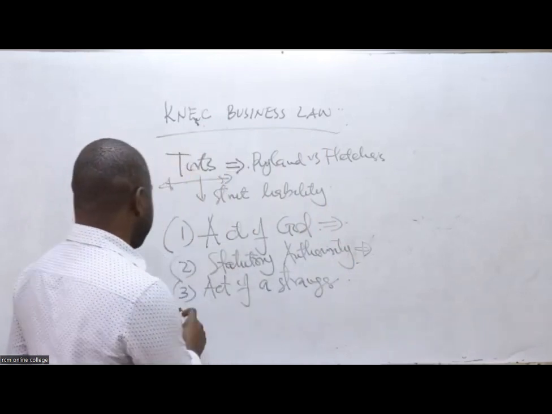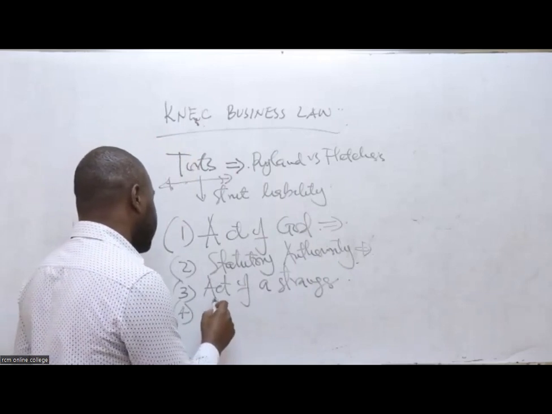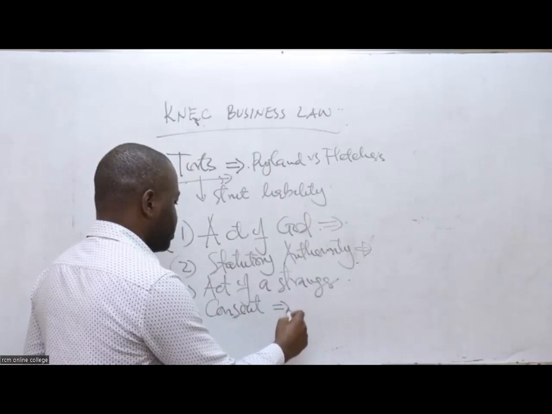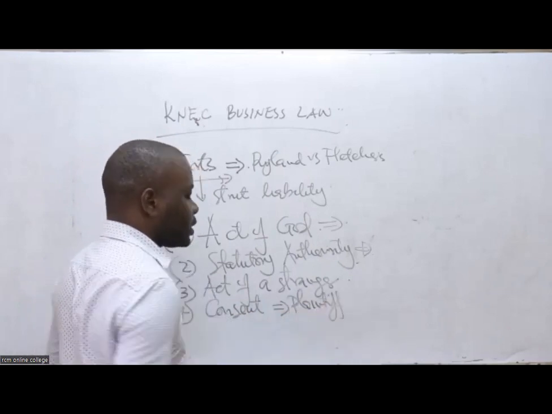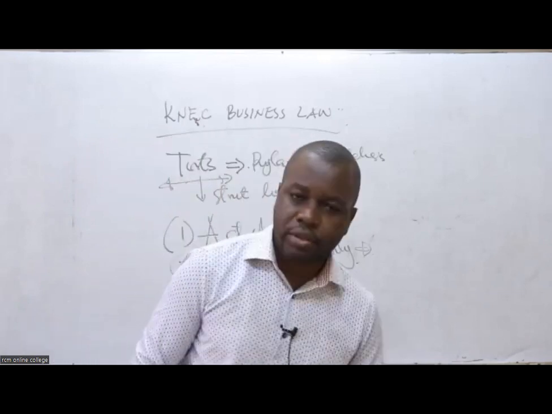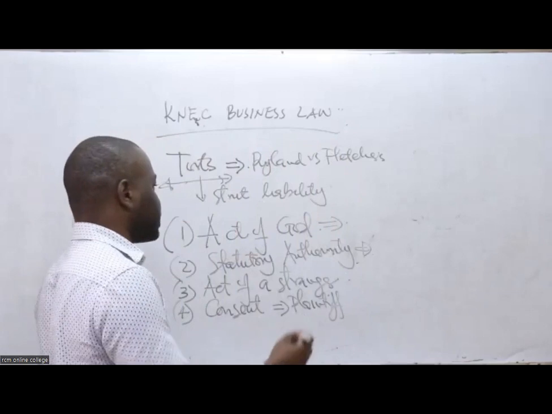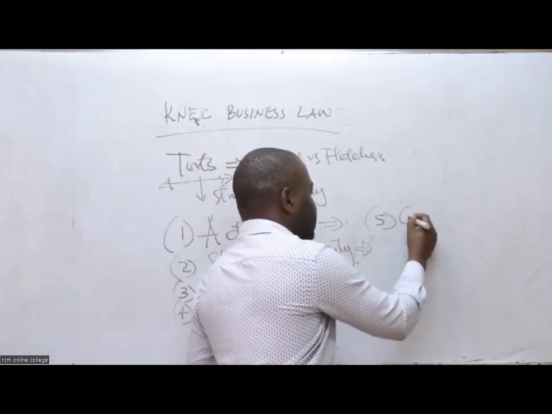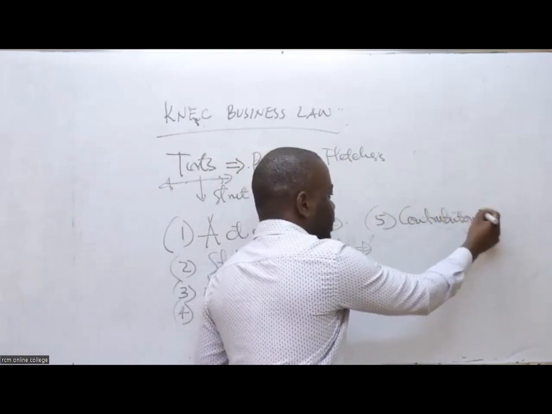Number 4, you can argue that the escape was consented to, it was a result of consent by the plaintiff or complainant before the court. He consented or accepted to the escape happening. The last one, you can say it was a result of contributory negligence. This particular escape was contributed to by the neighbor.